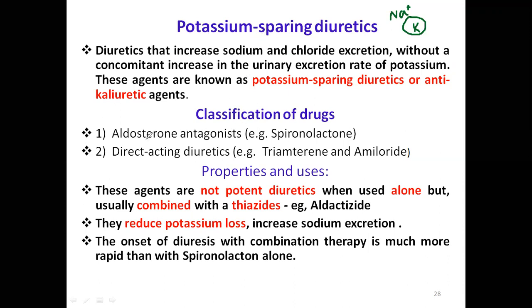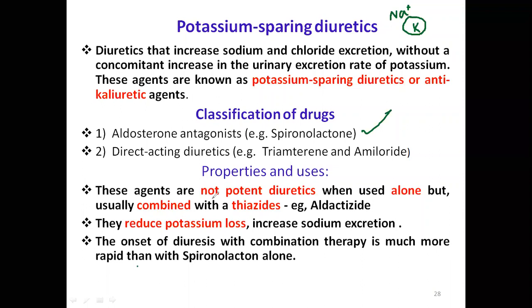Examples of drugs are steroidal drugs, aldosterone antagonists, which is spironolactone. This has a steroidal nucleus. Direct acting diuretics are triamterene and amiloride.